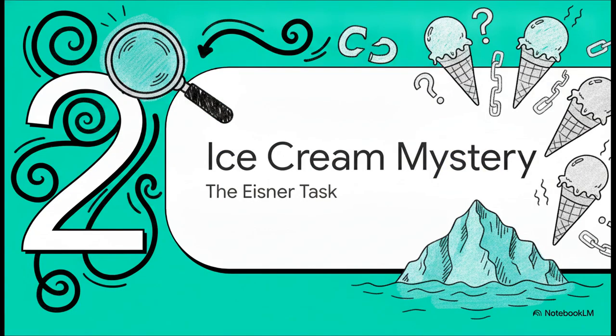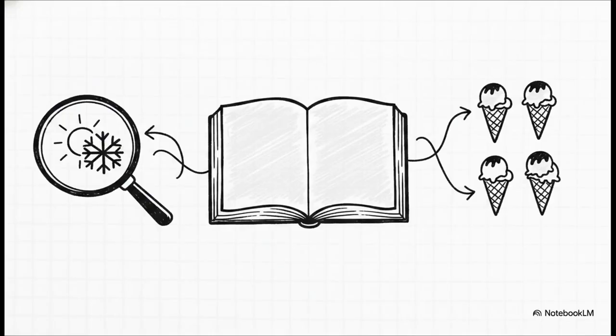Section 2. The ice cream mystery. Let's transition over to the specific clues of our mystery to see how this works in practice. Again, imagine you're that climatologist in 2799 staring at Jason's diary. We need to outline the exact pieces of the puzzle we have to work with. Our goal is to estimate the summer 2020 Baltimore weather sequence. To keep the math clean for us, we'll assume there are only two hidden states. A day was either hot, represented by H, or cold, represented by C. Our observations, the things we can actually read in the diary, are entries of 1, 2, or 3 ice creams eaten daily. And that's it.